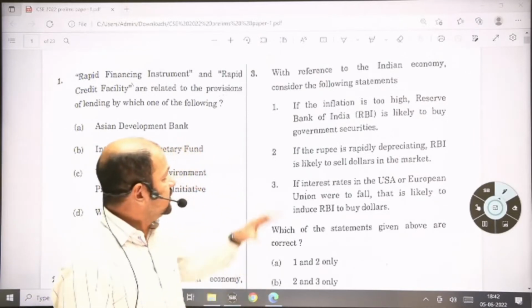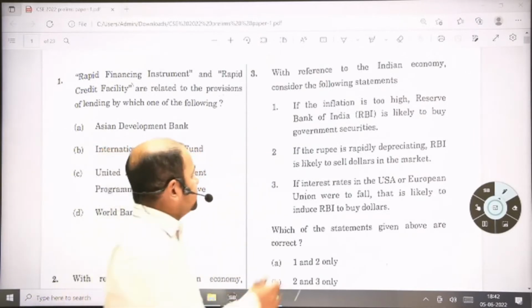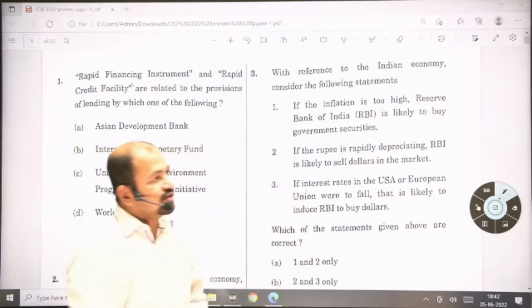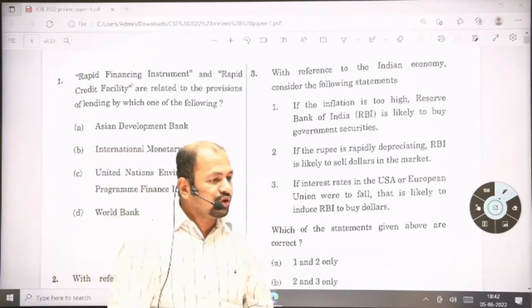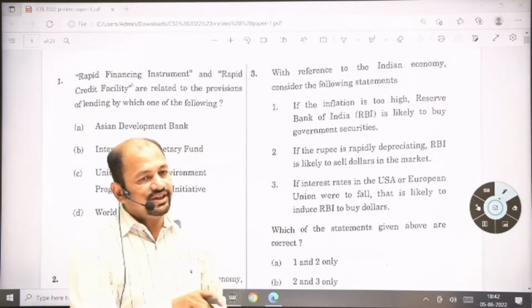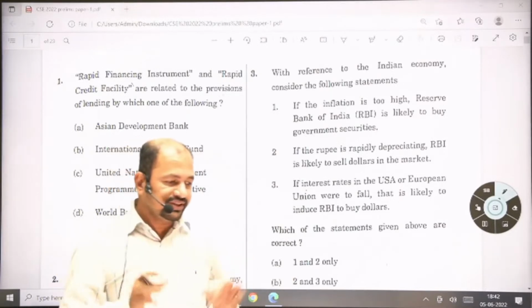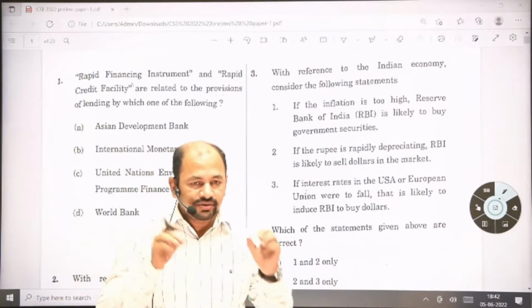So here, if any economy is witnessing inflation, the bank tries to absorb money from the economy instead of injecting money into the economy. म्हणजे जास्तीत जास्त पैसा इकॉनॉमीमधून काढून घेईल, पैसा इकॉनॉमीमध्ये टाकणार नाही.